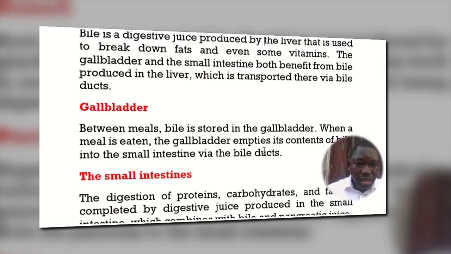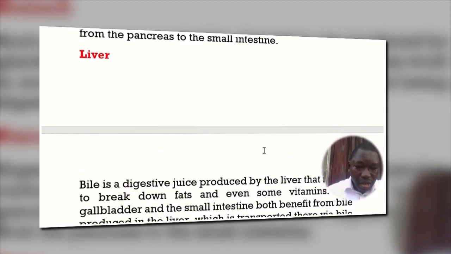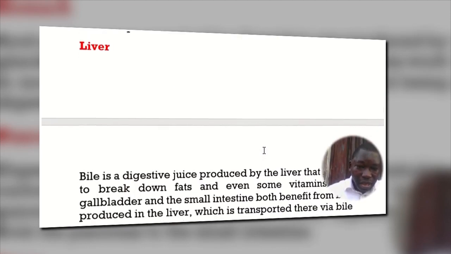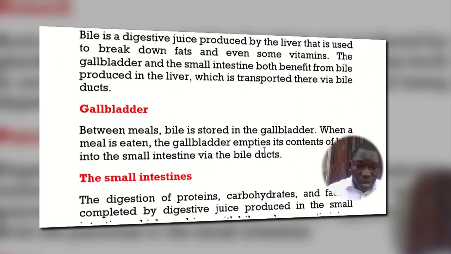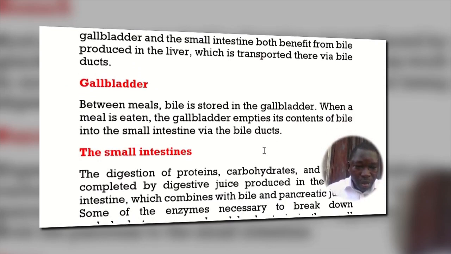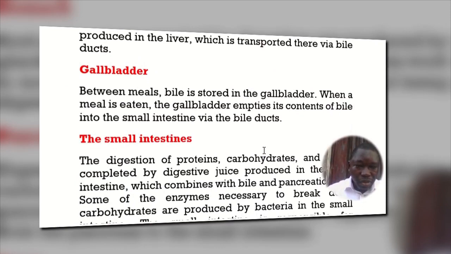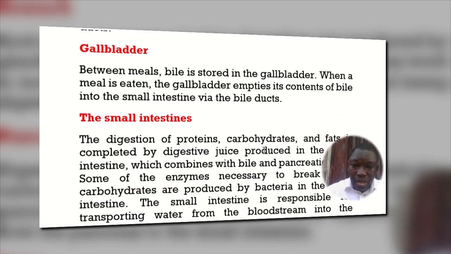So from here you can see that the liver produces the bile, and the bile is stored in the gallbladder. When the bile is not used in digestion, it is stored in the gallbladder. When it is needed, it will come out from the gallbladder and be used for its purpose.